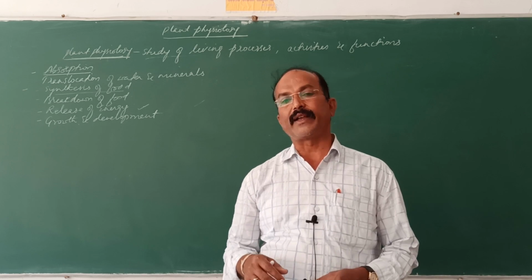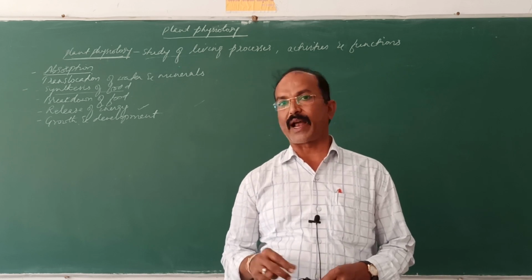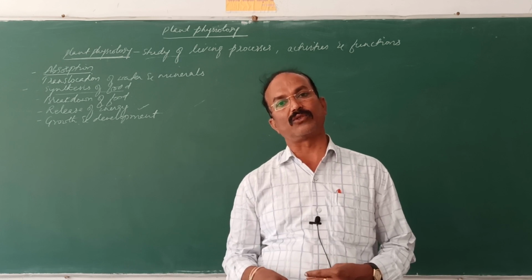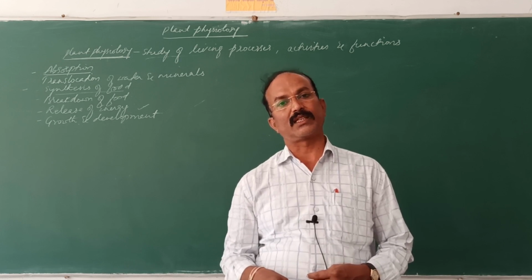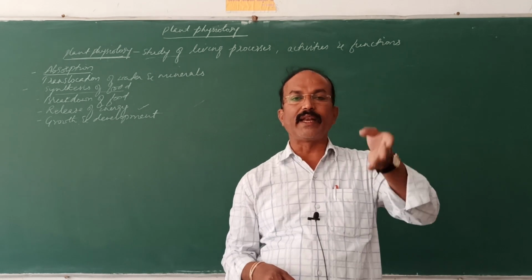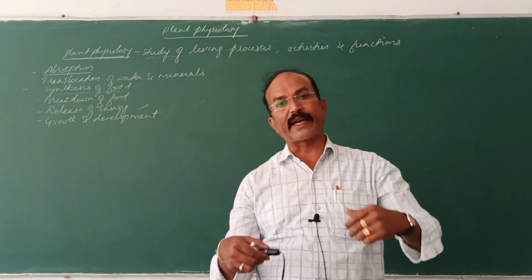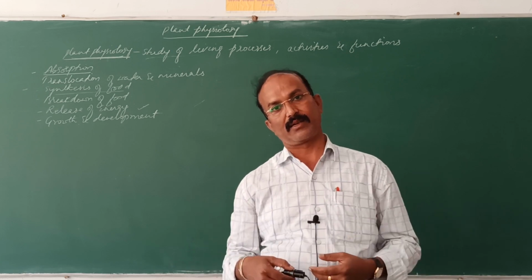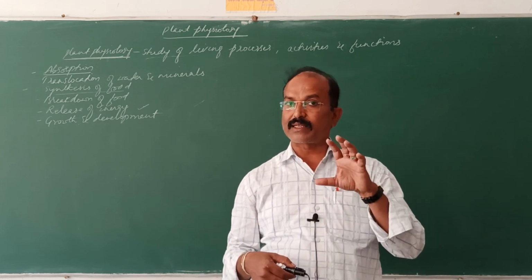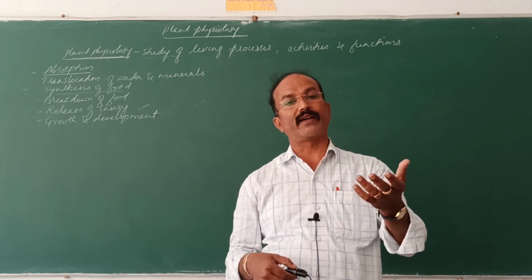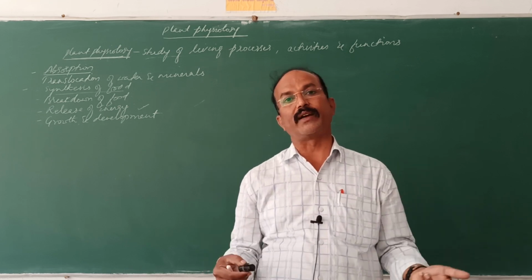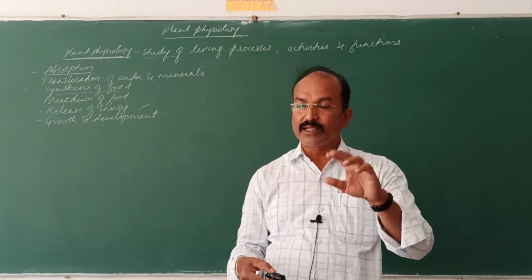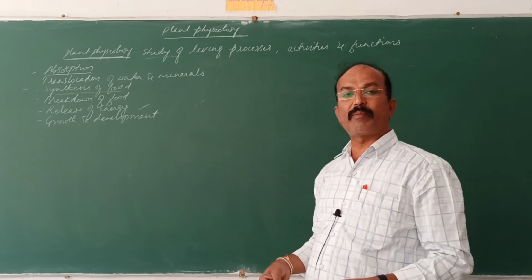Later, in dicots, the plants begin secondary growth. Primary growth increases the plant body lengthwise; secondary growth increases it in girth, in diameter. For that, the cell number should increase, and energy is required.